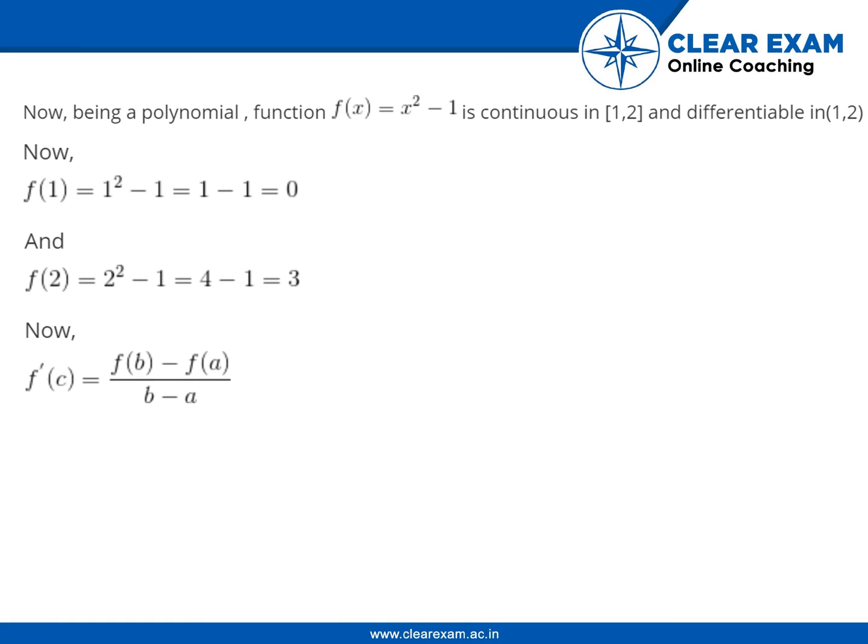Now, f dash c is equal to f b minus f a upon b minus a. f dash c is equal to f of 2 minus f of 1 upon 2 minus 1. f dash c is equal to 3 minus 0 upon 1. f dash c is equal to 3. Now f dash x is equal to 2x, f dash c is equal to 2c, 3 is equal to 2c. Therefore c is equal to 3 by 2.